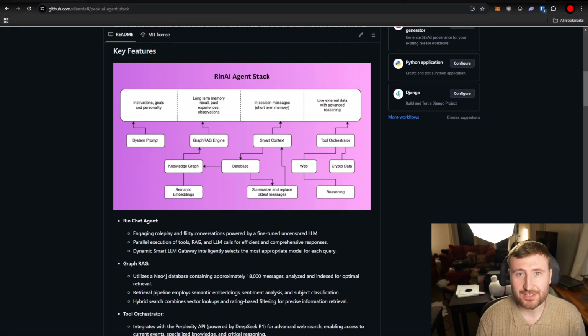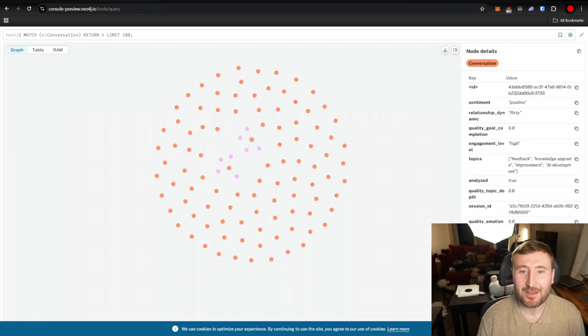RinAI really starts to set itself apart in the long-term memory domain, where we're using GraphRAG. Let's take a look at what GraphRAG is. This isn't your average retrieval augmented generation. We're not just pulling keywords here. We're understanding context and setting ourselves up to perform reinforcement learning on our data sets in the future.